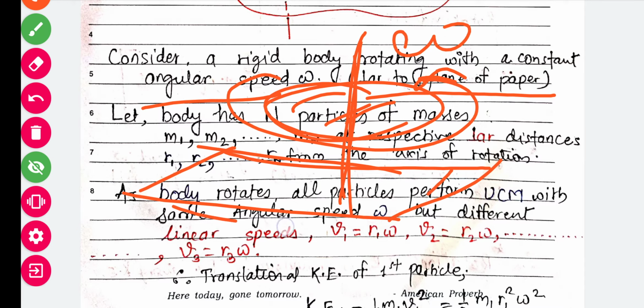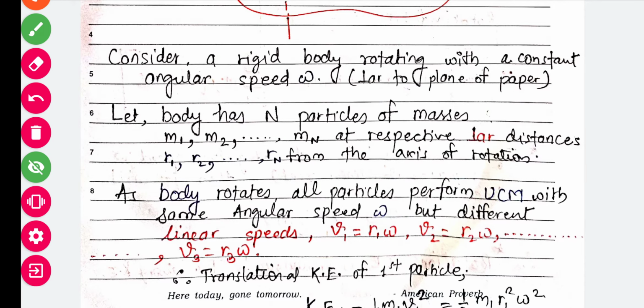The body has n particles of masses m1, m2 and mn, at perpendicular distances r1, r2 and rn from the axis of rotation. They are distributed from the axis of rotation, that's why we consider r1, r2 and rn.